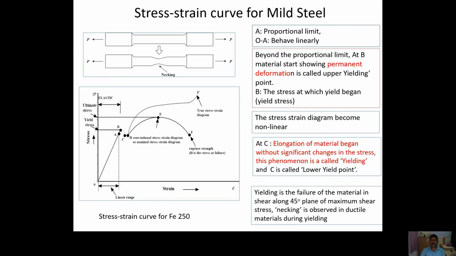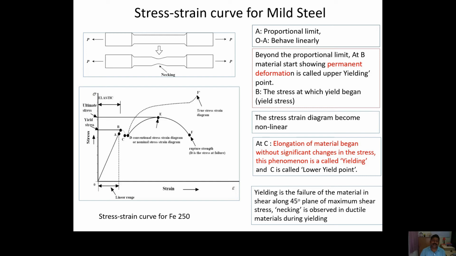Till now I have discussed many properties of fresh concrete and many properties of hardened concrete. Let me discuss some properties of reinforcement bar. The bottom graph is showing the stress strain curve for mild steel. You will find that there is some distinction between the behavior of mild steel and the HYSD bar. I'll discuss all these things.